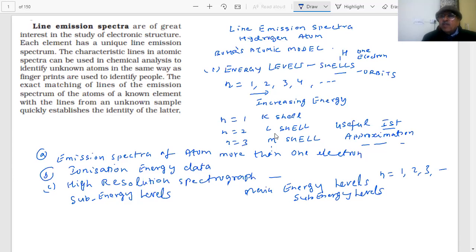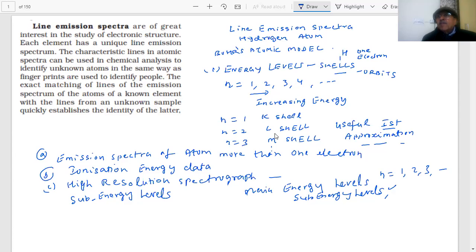So we will tell you just some idea about how this idea came, because the idea of sub energy levels could not be explained by Bohr's atomic theory. In Bohr's theory, the electrons are moving in fixed orbits, but there were experiments, by Heisenberg and de Broglie, in which they found the electron has a dual nature. It is both a particle as well as a wave.